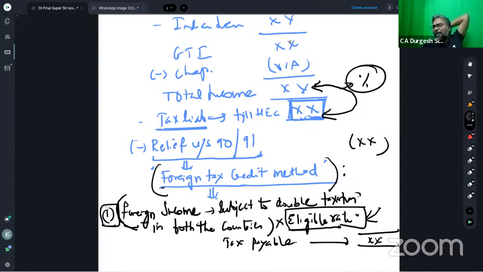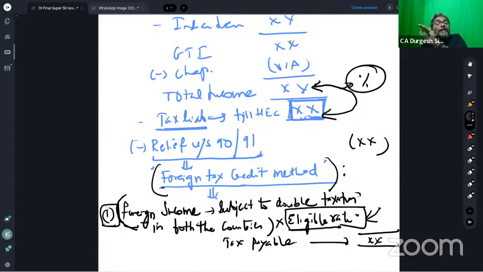Now, in India, what happens? They have given you a question that to earn that royalty income, Mr. Kalpesh has incurred some expenditure. Whether that expenditure will be reduced from that royalty income? The answer is yes. Because see,